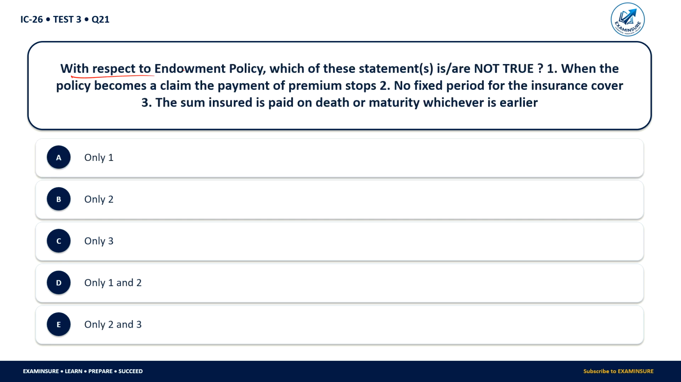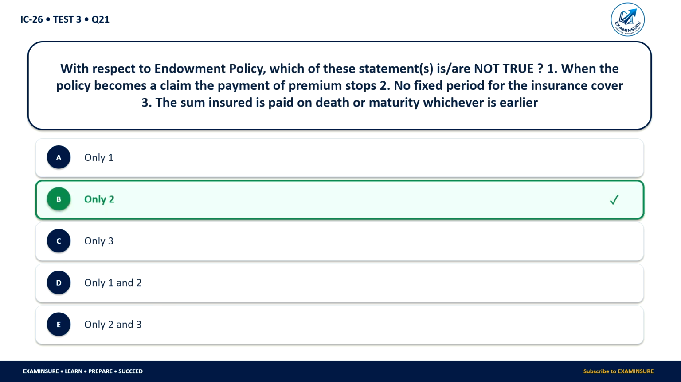With respect to the endowment policy, which of these statements are not true, means false? One, when the policy becomes a claim, the payment of the premium stops. Two, no fixed period for the insurance cover. Third, the sum insured is paid on death or maturity, whichever is earlier. Only one, only two, only three, both one and two, and one and three. Correct answer: incorrect is only number two, no fixed period for the insurance cover.